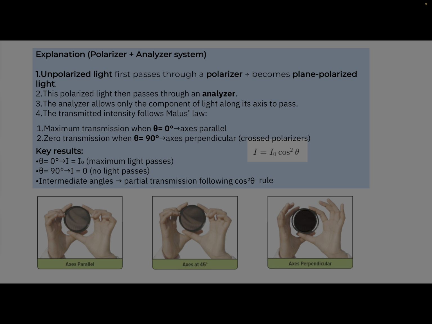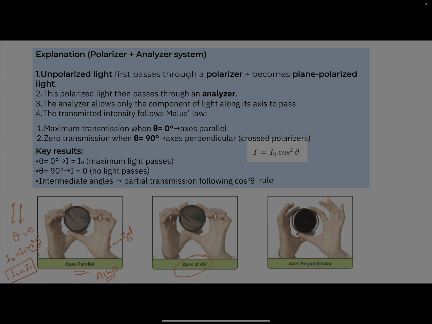So let us consider the three cases of the Malus law formula. The first is when the axis is parallel. I already explained, the angle will be 0 degree. When you put it into the formula, I2 equals I1 cos square 0 degree. Cos 0 means 1. So the intensity will be the same. It means it will allow the light. So in parallel, it will allow, yes or no?